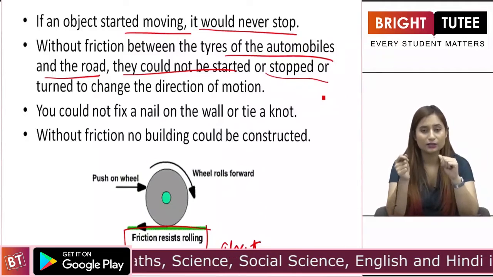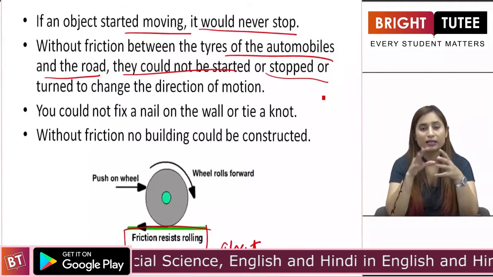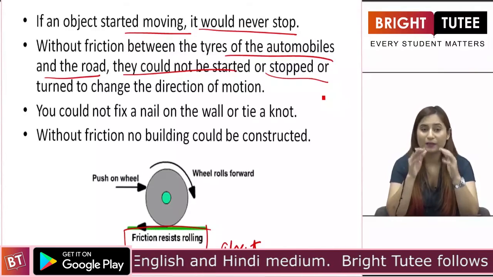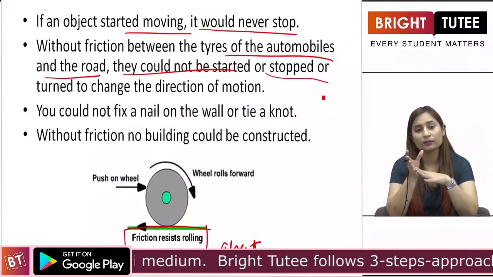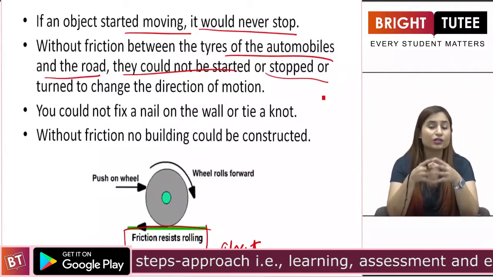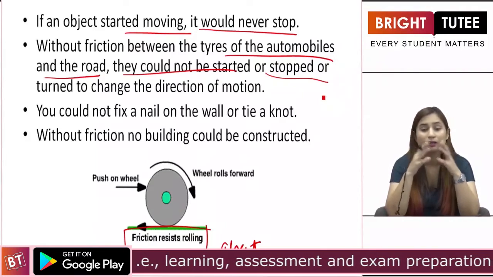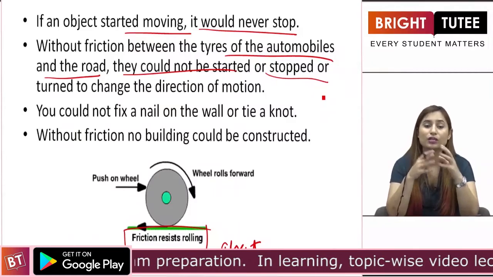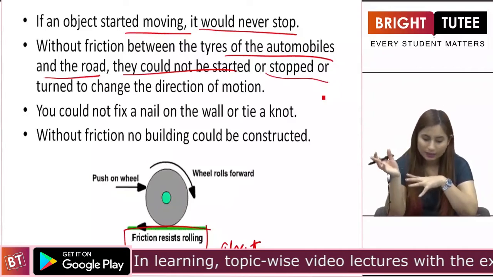When we change the direction, the tires interlock with the surface of the road, due to which the speed is reduced and the car is turned around, right? Car is turned around with the help of friction only. If there is no friction, the car will never stop, the car will never decrease its speed and we will not be able to change the direction of the car as well, right?